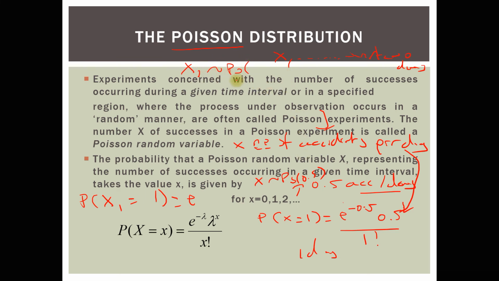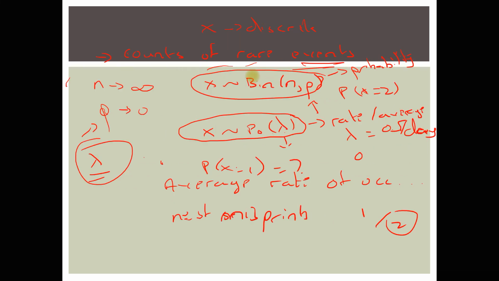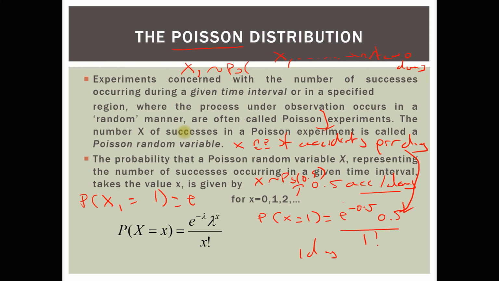But if you're dealing with 2 days, and if you recall what I just said earlier, is that the NP should be fixed, that is, lambda should be fixed over the period of interest. What does this mean? It means that if one day we are dealing with 0.5 accident, then in the second day we assume that it is still 0.5.